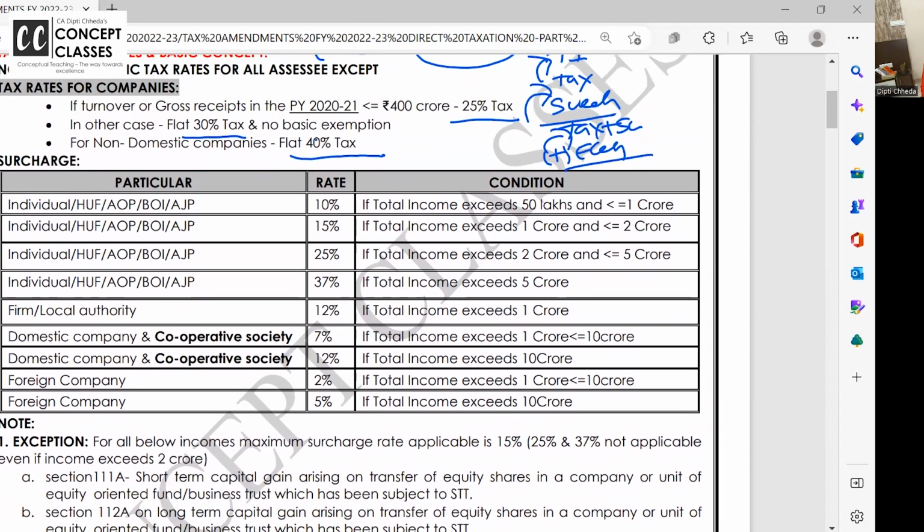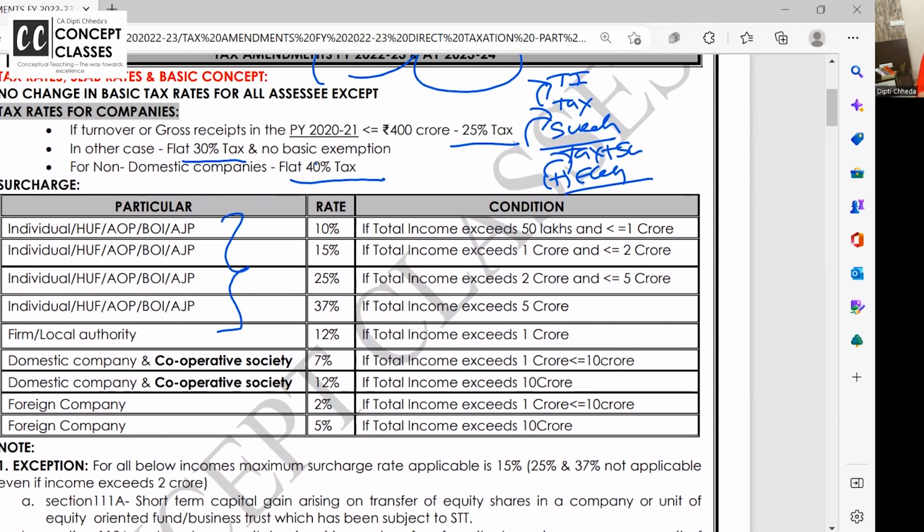Let us read these surcharge rates which are there for individuals, HUFs, AOP, AJP. If your income exceeds 50 lakhs up to 1 crore, surcharge rate is 10%. 1 to 2 crore, 15%. 2 to 5 crore, surcharge is 25%, not on income, on tax. Tax, you have to calculate by routine slab rates. Then if your total income exceeds 5 crores, the surcharge rate is 37%.